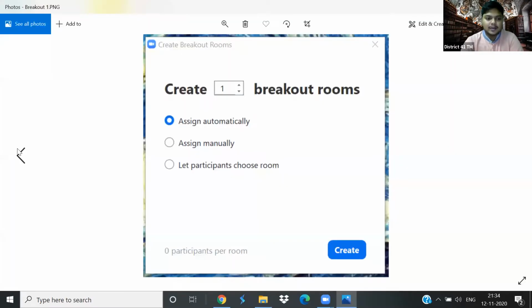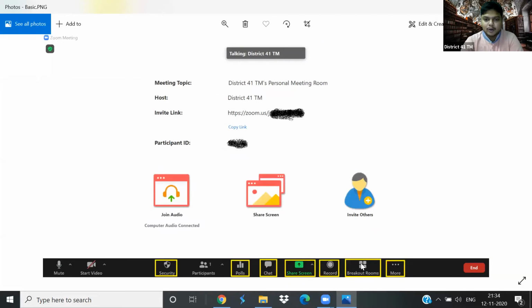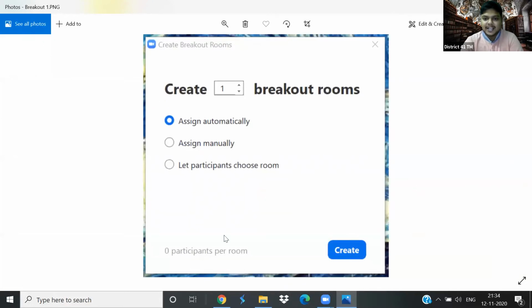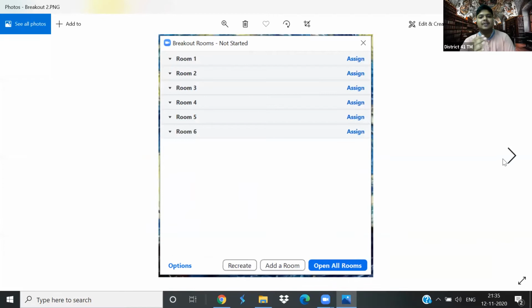When you click on these breakout rooms, this particular thing pops up. Over here, you can select the number of rooms you want to create and the settings of the room. Say for example, I have created 6 rooms: 1, 2, 3, 4, 5 and 6. Now when I click on assign to any particular room, then people would get assigned to these rooms. Let me show you a screenshot, just one moment.